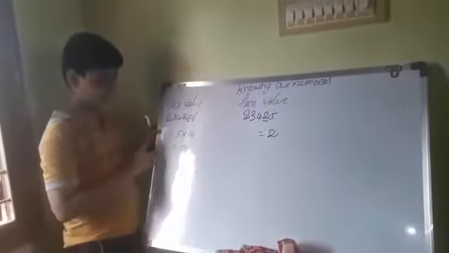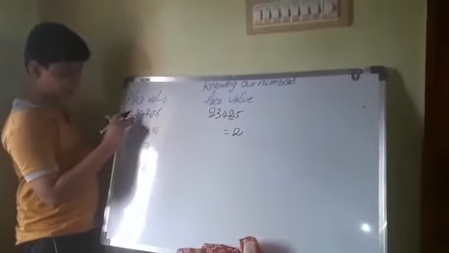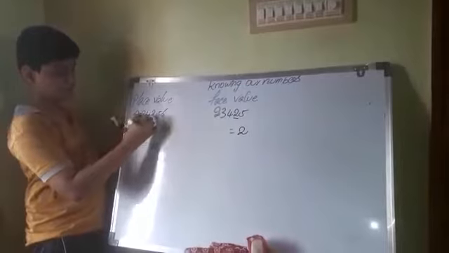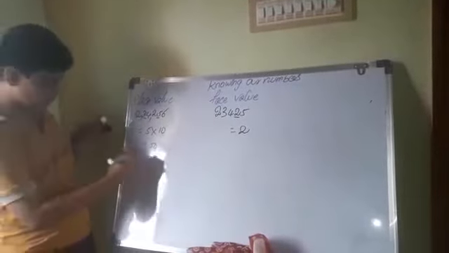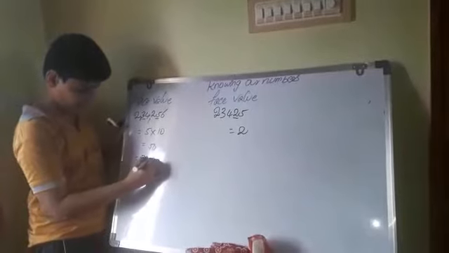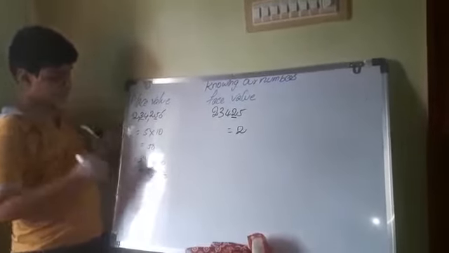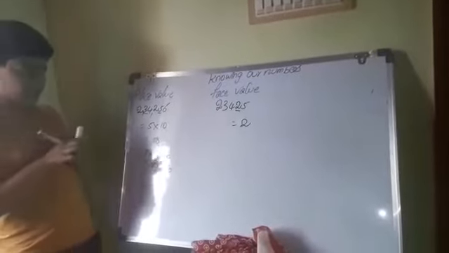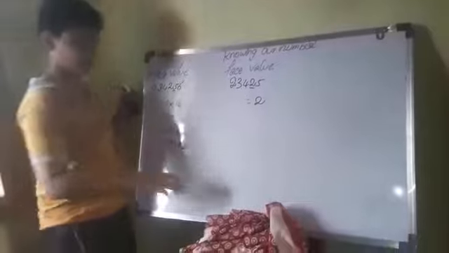When we come to place value, for example, 3 is in which place? 3 is in the 10,000s place. 3 into 10,000 is 30,000. This is place value and face value. Now let's come to the next point.